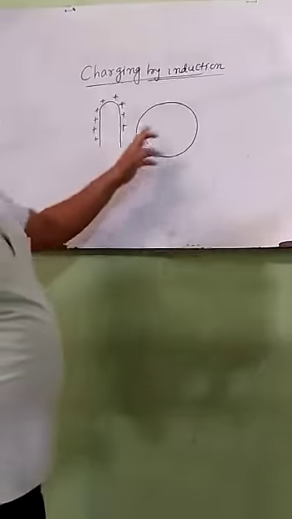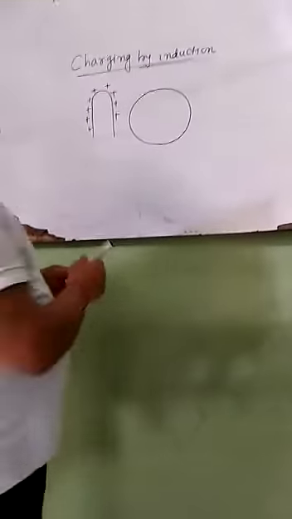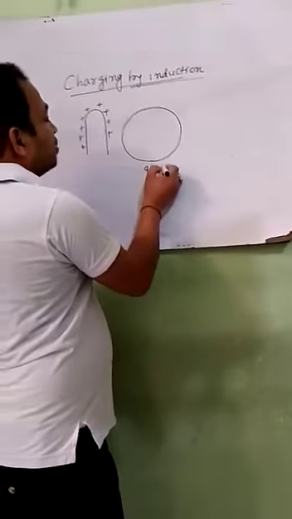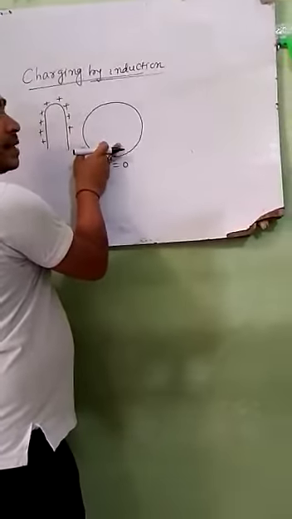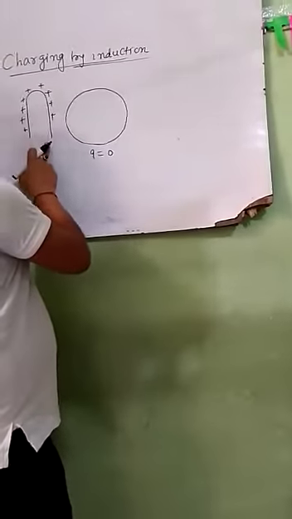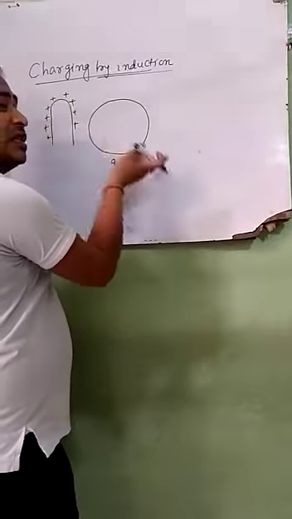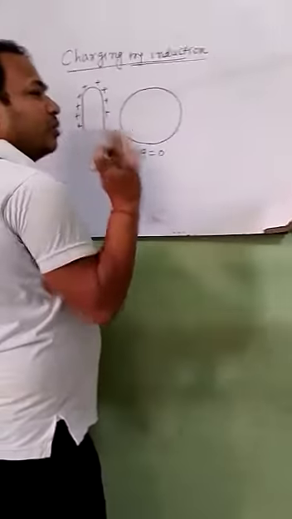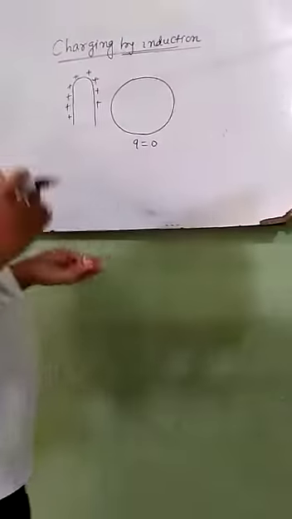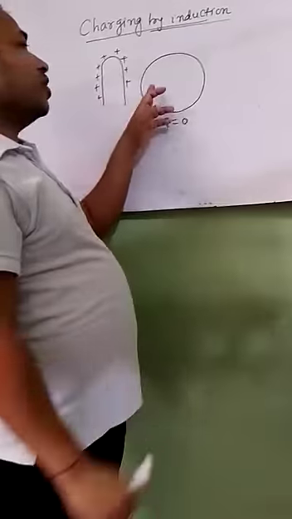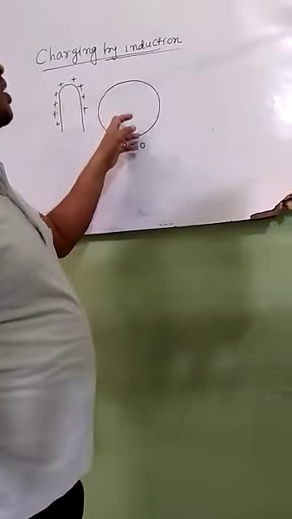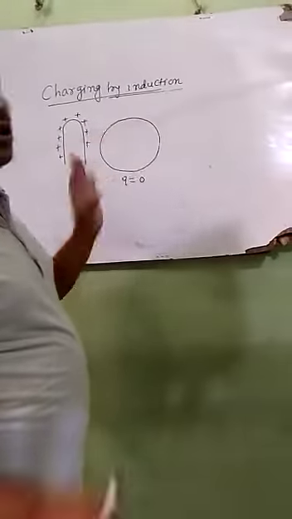When a charged body is brought near a neutral body, then the charged body attracts opposite charge from the neutral body and repels similar charge present in the neutral body. As a result of this, one side of the neutral body becomes negatively charged and the other side positively charged. This process of charging a body is called charging by induction.